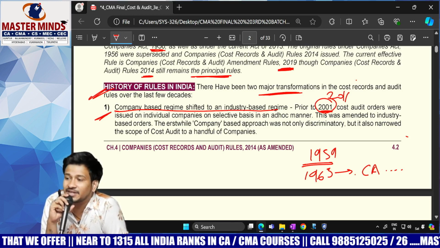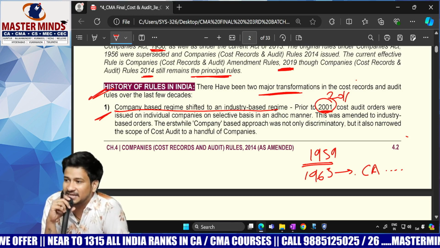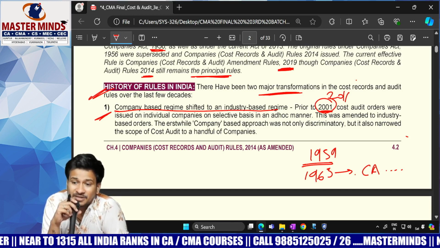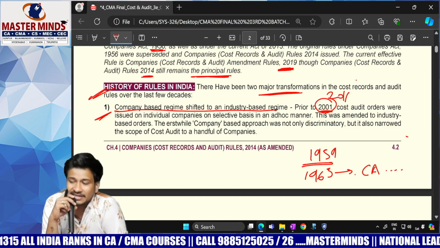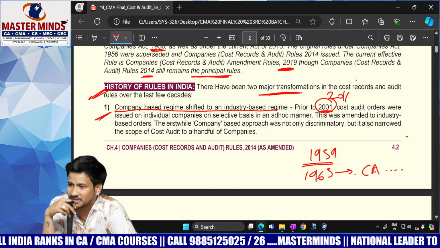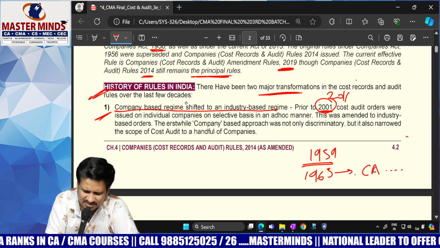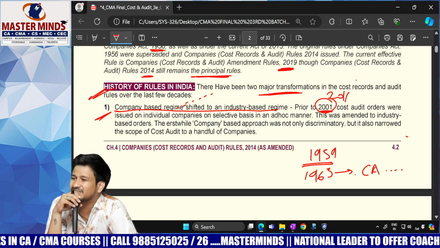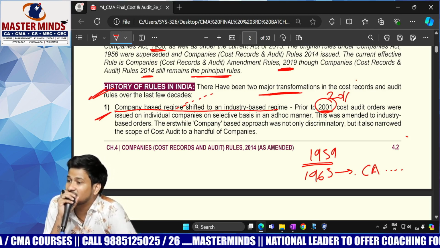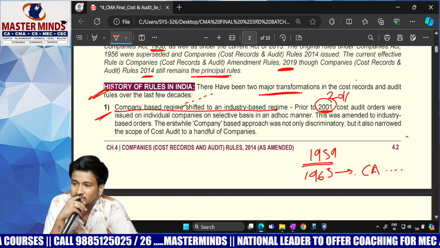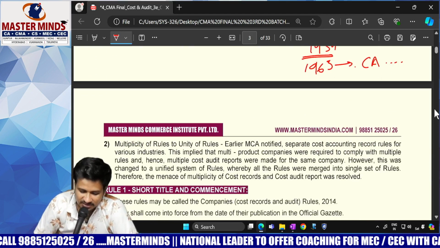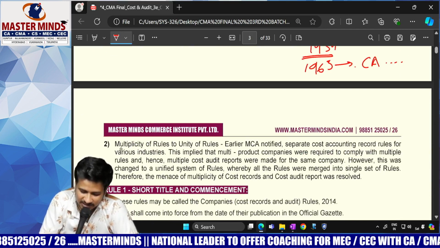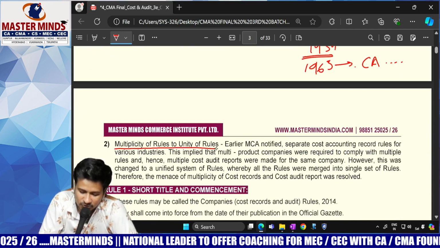Now it is mandatory for specific industries, provided companies have the said turnover and net worth limits. Is the concept clear? So this is the first transformation and first reason why we are shifting the rules from 1956 to 2014. Next important thing: multiplicity of rules to unity of rules.